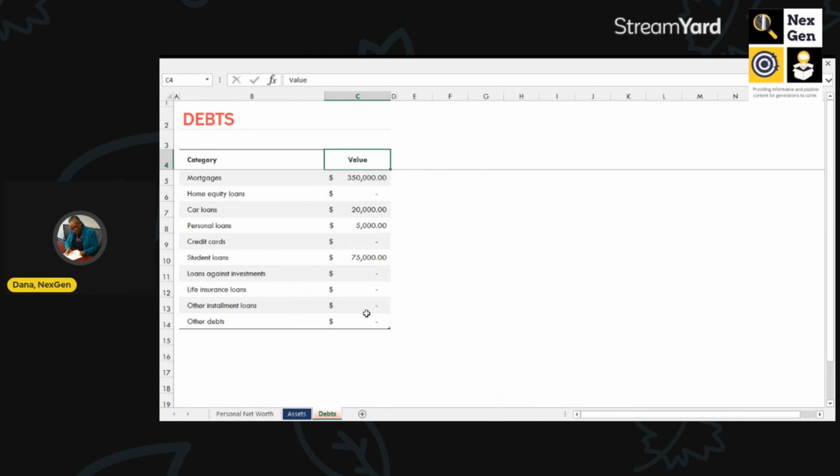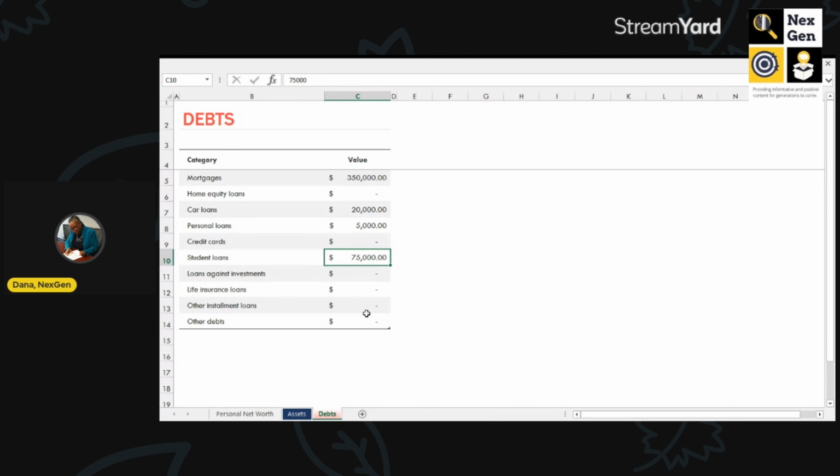Okay, so they have a mortgage that is $350,000. And out of the vehicles, they owe $20,000 on one of them, and the other one is paid off. So that's why you see $20,000 on the value. They have personal loans for $5,000, and in this scenario, they have student loans that add up to $75,000. So this is a little bit more information.